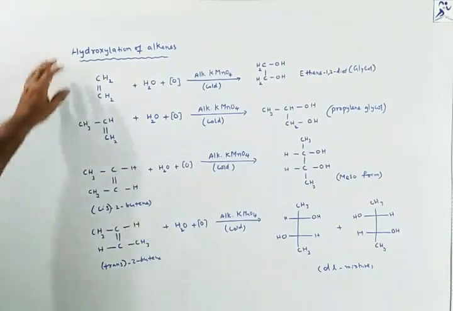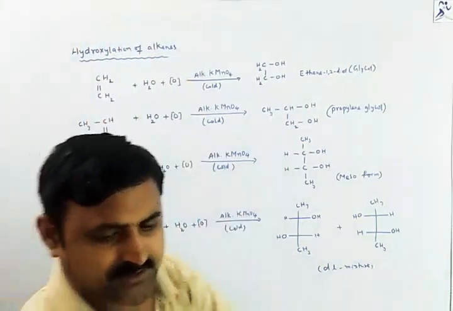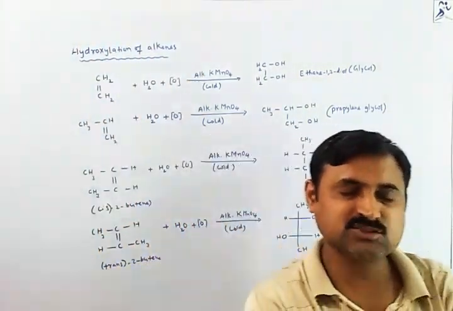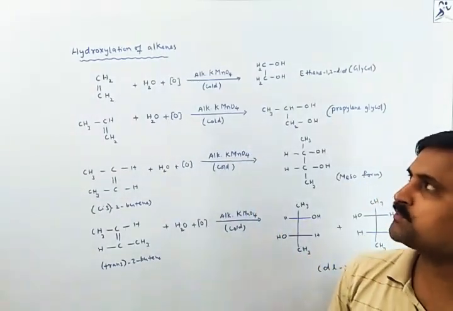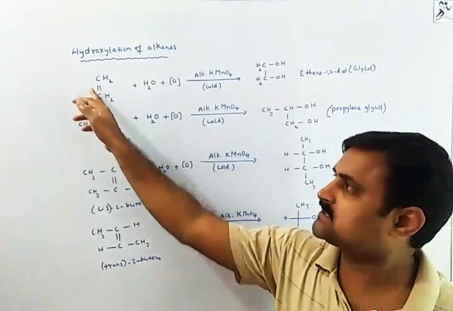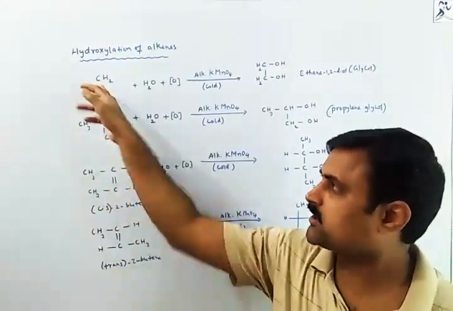Let us see hydroxylation of alkenes. As you know, hydroxylation is nothing but adding hydroxyl groups, OH groups, to these unsaturated compounds, alkenes.